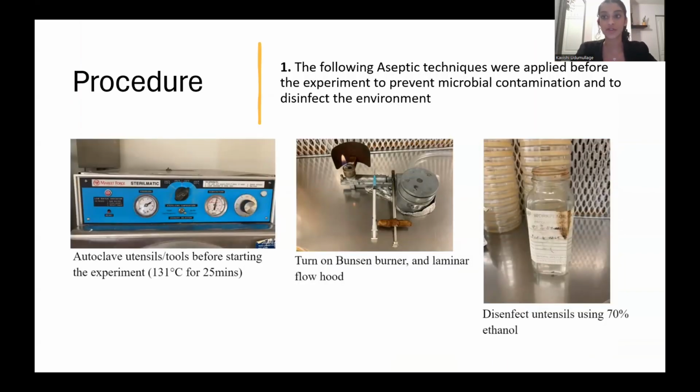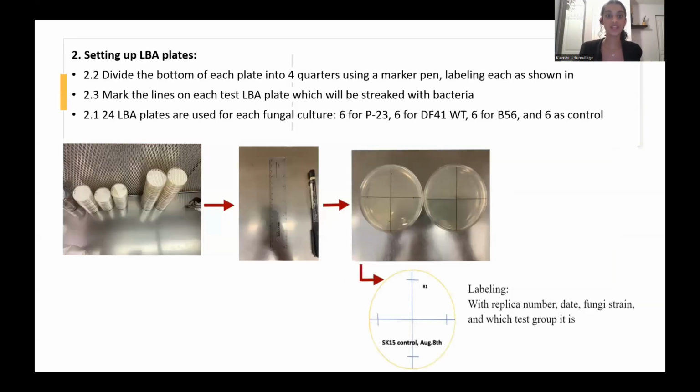To start off with the procedure of my experiment, before I did anything, I made sure to follow aseptic techniques, which were applied prior to the experiment. Doing this prevented microbial contamination, and it allowed my environment to be disinfected so that I could get the most valid results. I started off by setting up my LBA plates, and I used 24 LBA plates for each fungal culture. 6 were used for P23, 6 were used for DF41, 6 were used for B56, and 6 were used as the control.